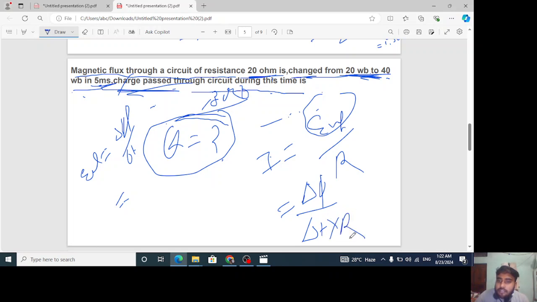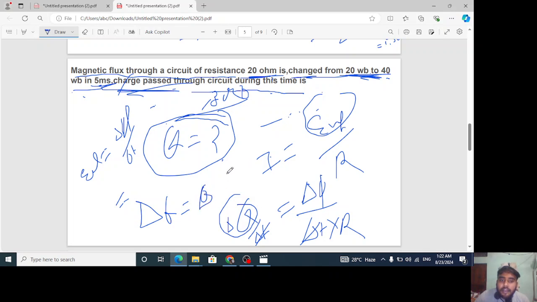Put R as it is in the denominator. And here it is I, so I is equal to Q by t. Now, I is basically ΔQ by Δt, not Q by t, for a particular interval. So Δt on both sides will cancel out. I think we already know this, right? So what will remain with us? ΔQ is equal to